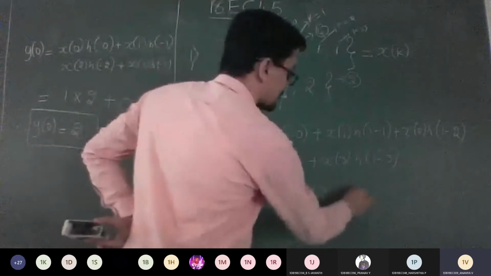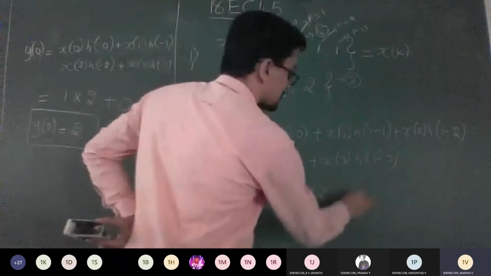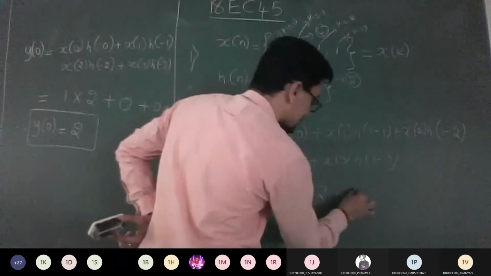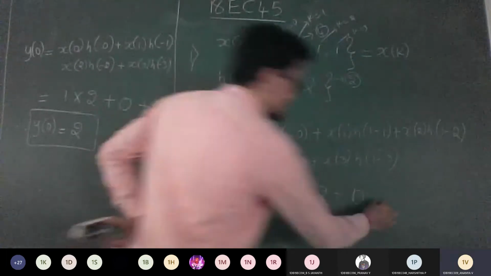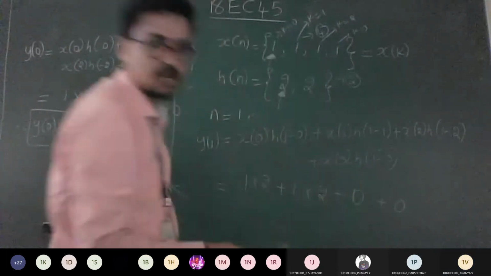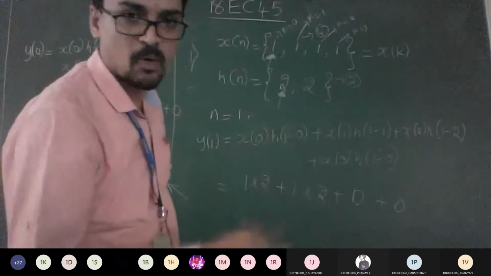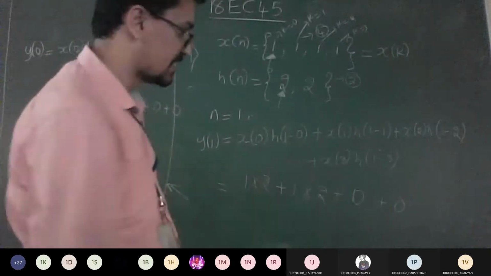Plus x of 2 is there. But do you have any values for h of minus 1? No, sir. So I can write here it is equal to 0. Then again plus h of minus 2 is not there, so it is 0. It means there is no convolution, that's all. So there is no overlapping of signal, hence we can write it as 0.